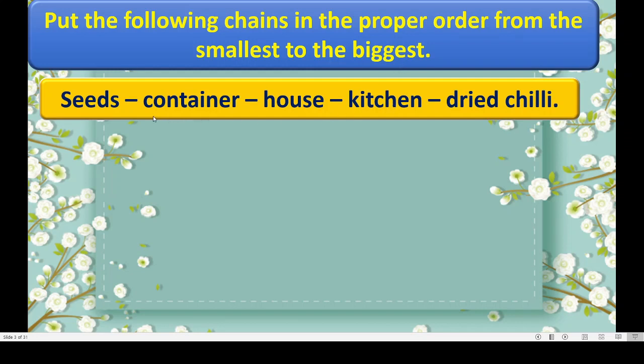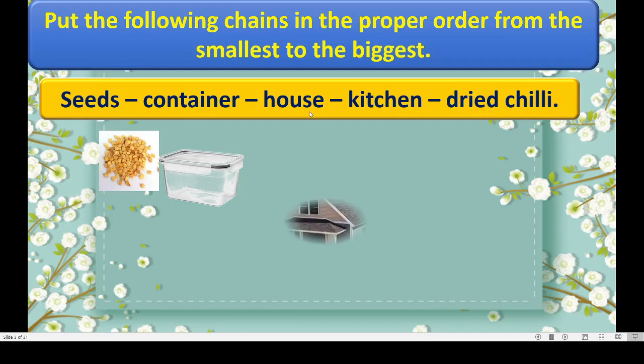Okay, first we will watch the pictures of these. First one, what is that? Seeds. Okay, I will show you seeds. See, these are seeds. Okay, then container. What is the meaning of container? See this. A box in which we can keep the seeds or chilies, etc. Okay, container, box.